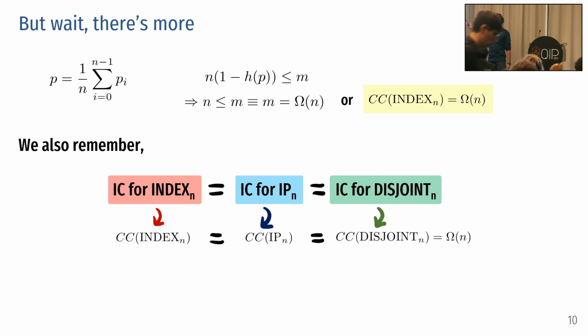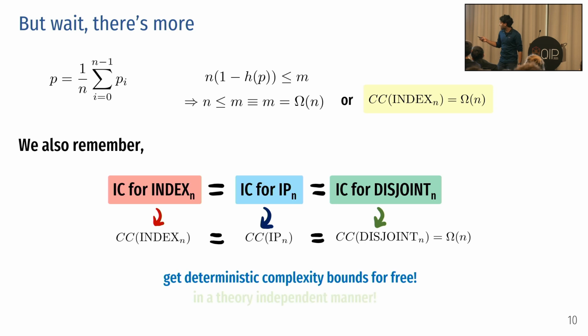Again, I have to stress, the statement was unaware of the structure of these functions. It was imposed that they are equal, and getting a bound for one of them gives me bounds for free. And thus, again, to stress again, these were theory independent. There was no mention of any Hilbert space or any complicated protocols or optimizing over some method or so forth.